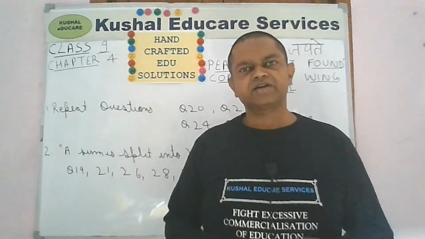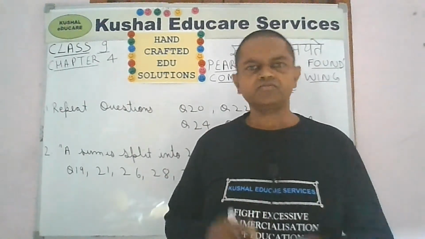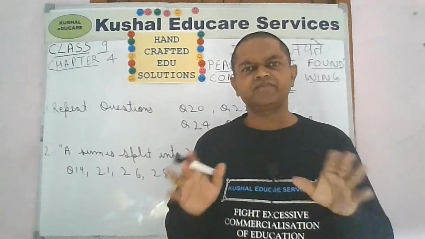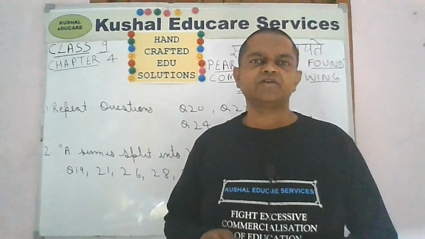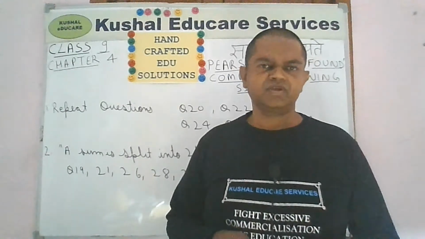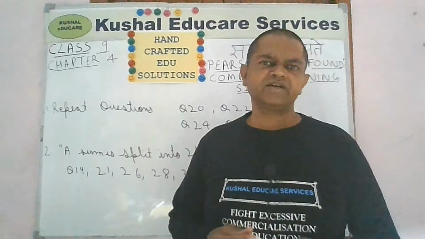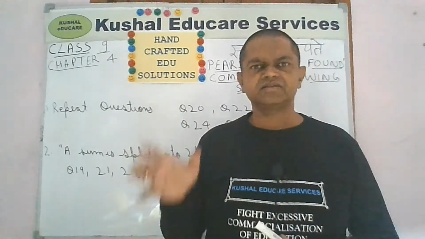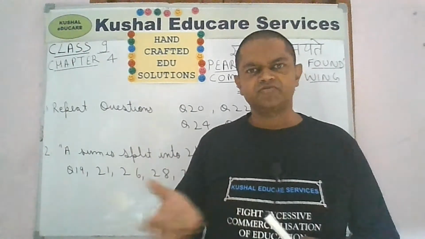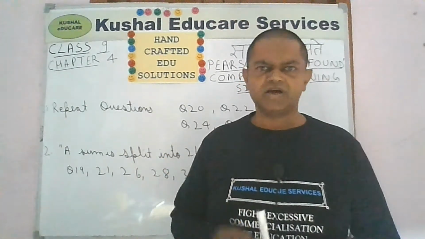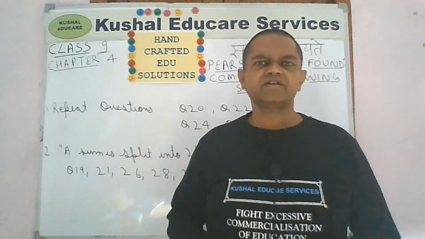Then if you want extra practice, for that you can take up the textbook Pearson IT Foundation. For Pearson IT Foundation we have uploaded detailed video solutions of the Classroom Wing. That is the new edition, 2021, 9th edition I am talking of. Here you have Classroom Wing and Competition Wing. Classroom Wing we have already dealt with in detail, including the printing mistakes and errors, and a few problems I have solved on the whiteboard for you. You can refer to that video. A link you will find in the description box.